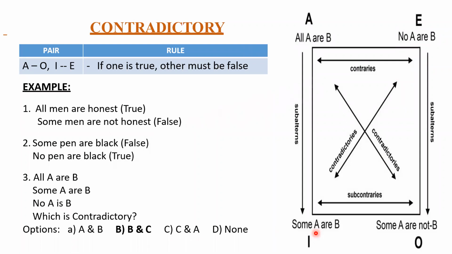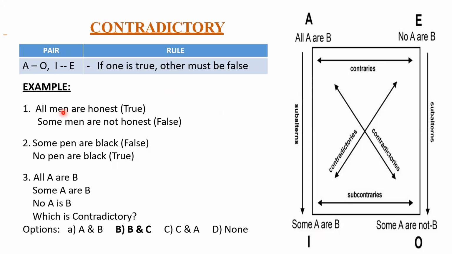If in the question they're asking you to find the contradictory statement, then your option should be within these two pairs only. And one more condition is you need to check whether the question is positive or negative. If the question is positive, your answer should be negative. If the question is negative, your answer should be positive. This is the condition.